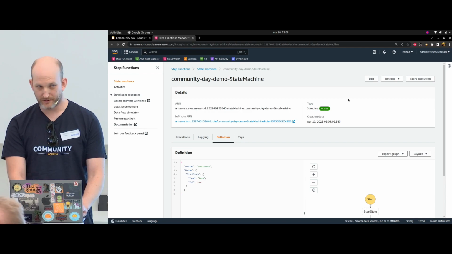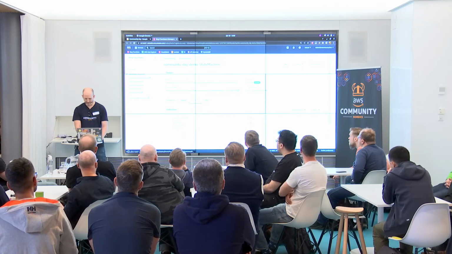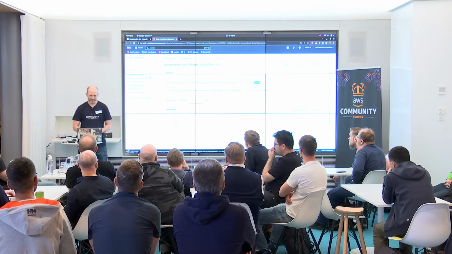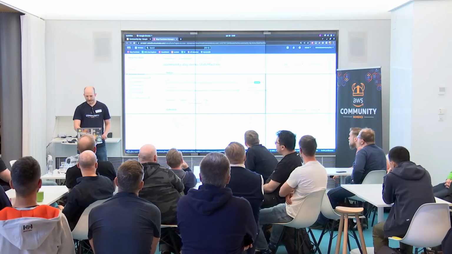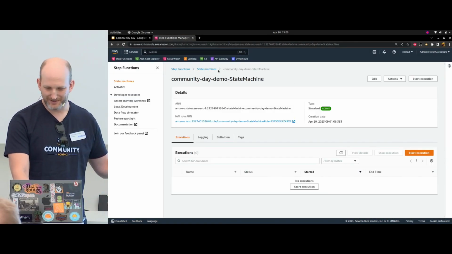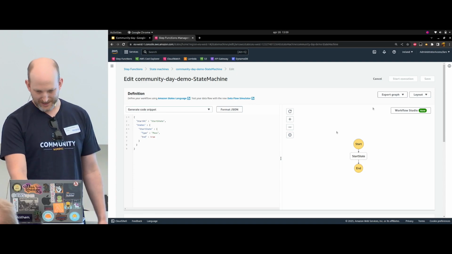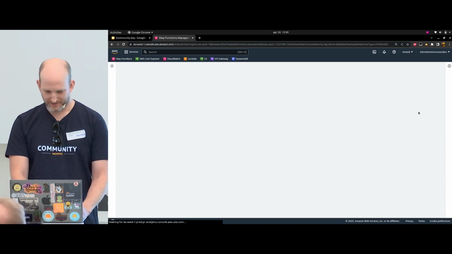And how many of you use Workflow Studio? I think it's the best thing they've built in the console so far. I'm all against ClickOps. I don't like it, and we're not going to do ClickOps. We're not going to save it here. We're just going to build it here. So in StepFunctions, as it currently stands, when you want to edit something, you have an edit button. You get into the legacy way of editing, which is writing JSON. And then it's the not-so-new-anymore Workflow Studio button. Don't know why they do it like this.